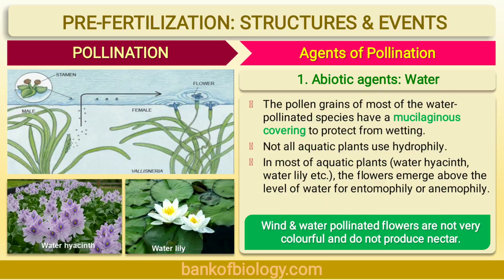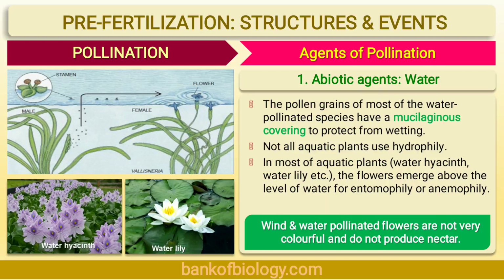Now, let's see the adaptations which take place in hydrophilous flowers. Number 1. Flowers are small and inconspicuous like in Vallisneria. Number 2. Perianth and other floral parts are unwettable. It means they do not get wet because they have a mucilaginous covering to protect from wetting. Number 3. Pollen grains are long and unwettable due to presence of mucilage. And number 4. Nectar and fragrance are lacking in the flowers.